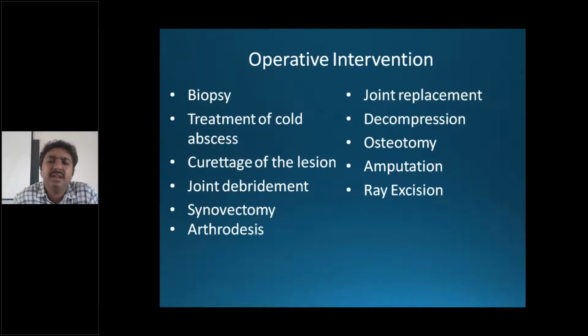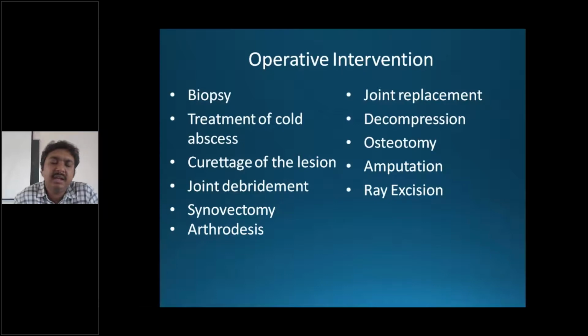The infection gets worse, and the implant acts as a surface where infection grows. So it forms a biofilm and all that. So joint replacement is the last or a no option. But if you suggest a joint replacement in a tuberculosis of the joint, say knee or hip, it's better to at least wait for 2 years symptom free, then do a joint replacement. So decompression, yes, most common in spinal tuberculosis, where there may be a cold abscess or a bone